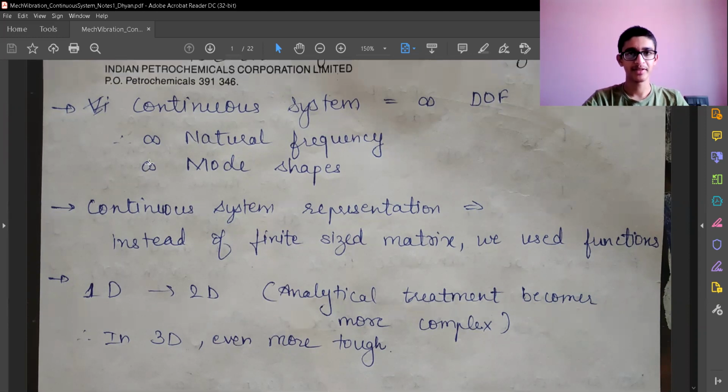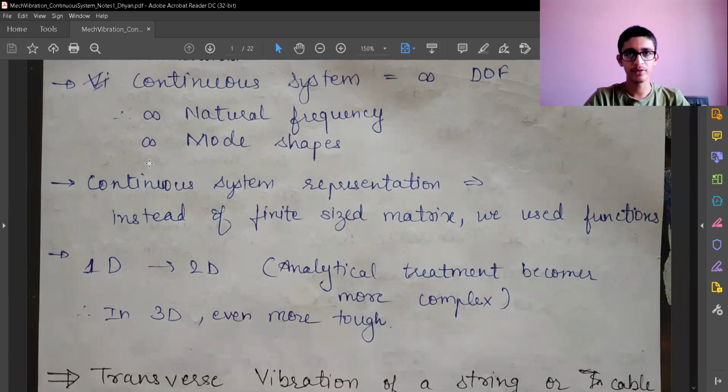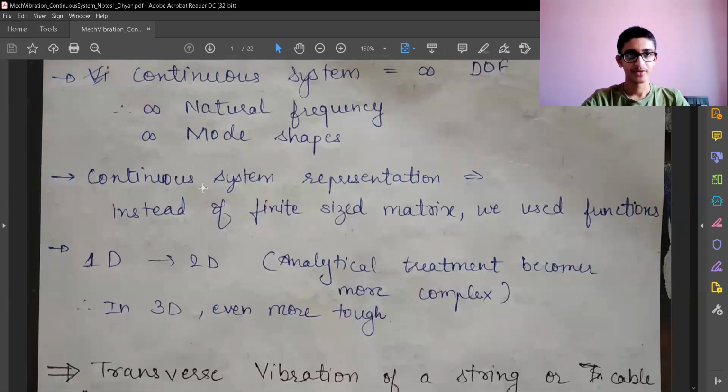A continuous system has an infinite number of nodes or infinite degrees of freedom, and hence it will also have an infinite number of natural frequencies. So a continuous system would be something like a string, a bar, a column. I'll explain all these terminologies in some time.